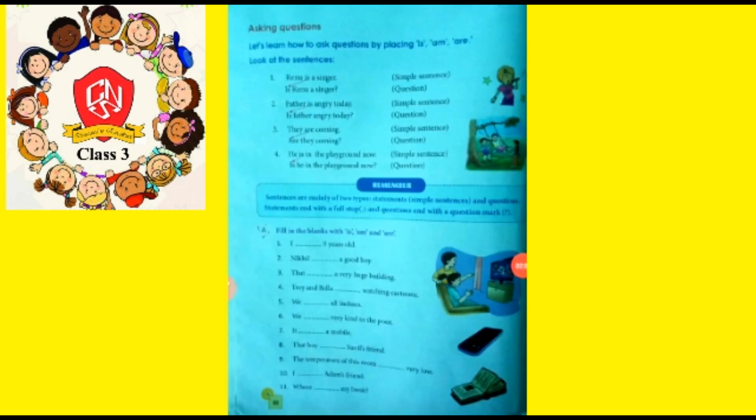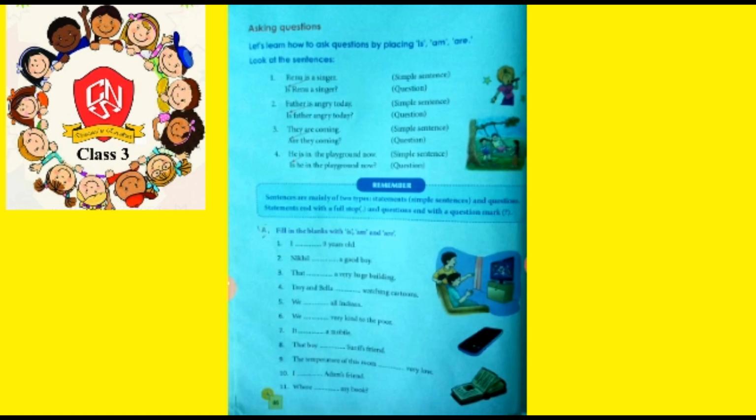Now let's discuss the exercises. In exercise A, you will see we have to fill the blanks with the helping verbs is, am and are. So the first sentence, sentence number 1, I dash 9 years old. So as I already told you that if the sentence is in present tense and there is only I in the sentence, then I is always followed by the helping verb am. So here we have to write am. I am 9 years old.